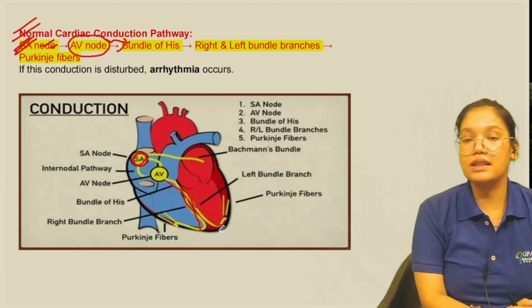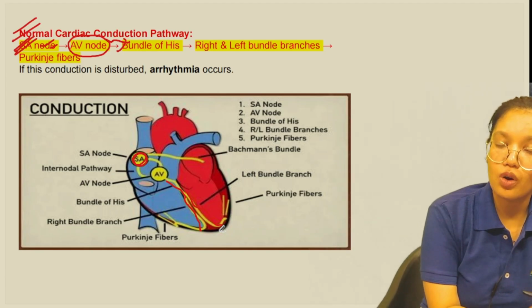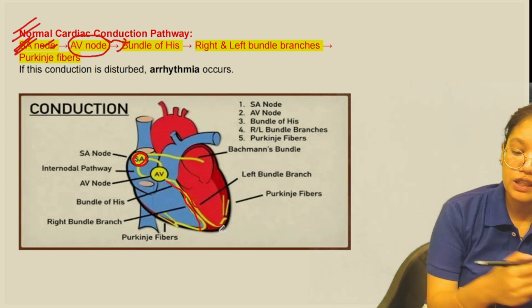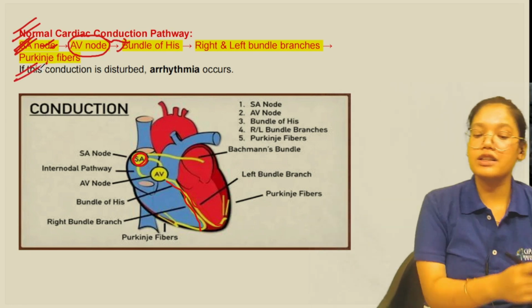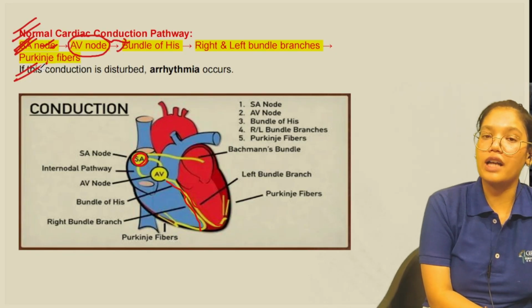Okay, now this is how the conduction system, or the impulse, is passed on in the cardiac system or the heart. Now whenever there is a disturbance in this conduction, that condition is called arrhythmia.